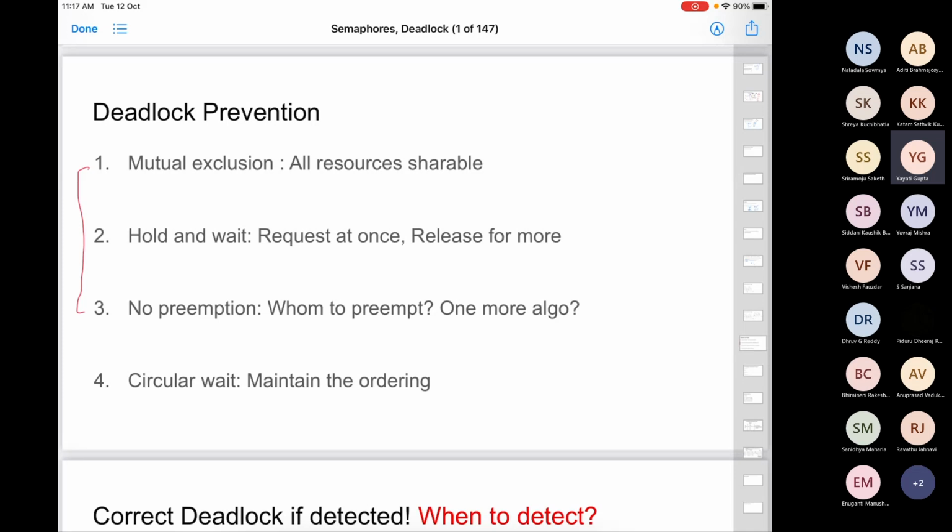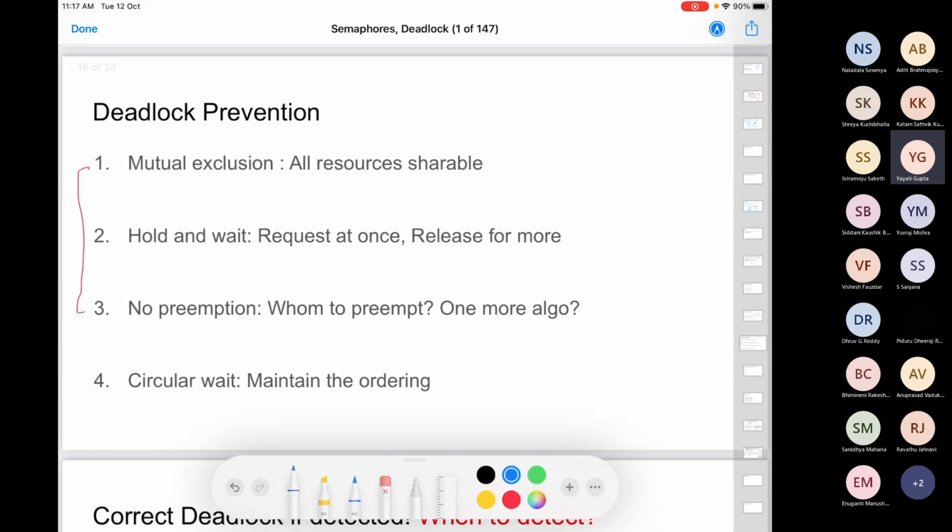So let's again take the example of dining philosophers. Let's say there are processes from P0, P1 up to Pn in my system, and there are resources from R0, R1 to Rm in my system. Once a process has requested a resource, let's say R1, it has to always request the resources in ascending order. So once you have requested R1, you can request R10, you can request R15, but you cannot request R0. And imposing this constraint will ensure that you don't have deadlocks.